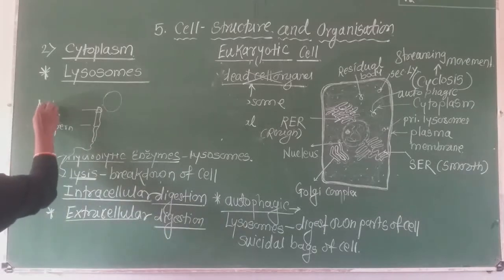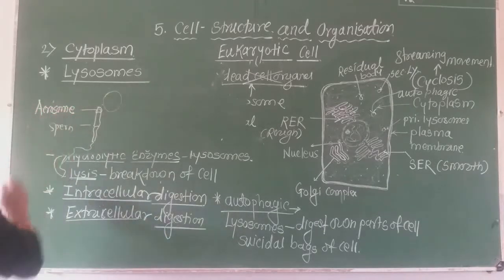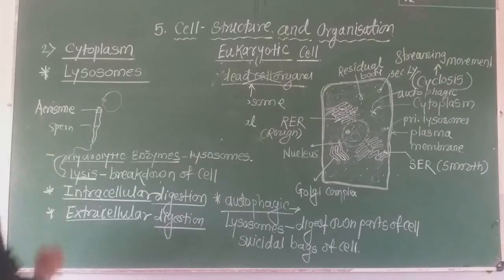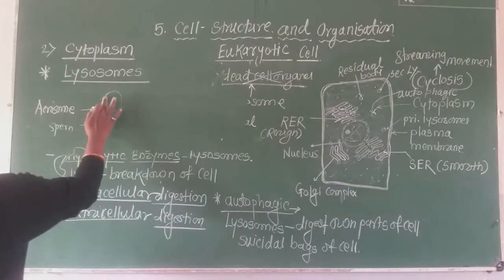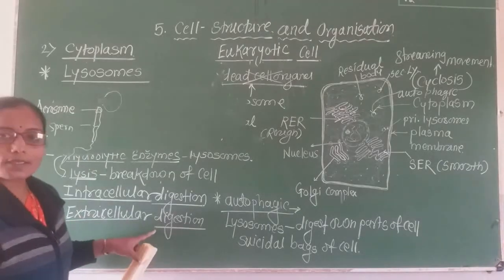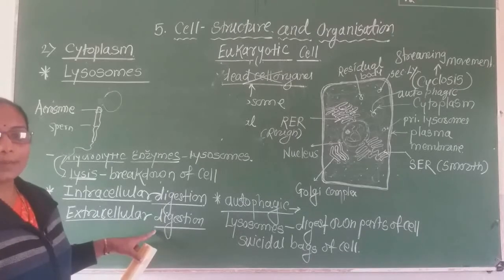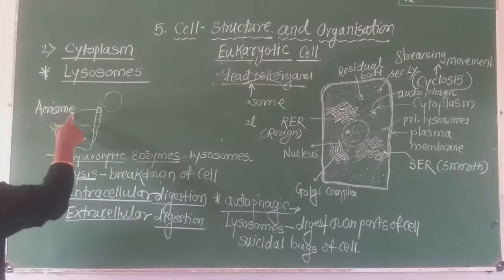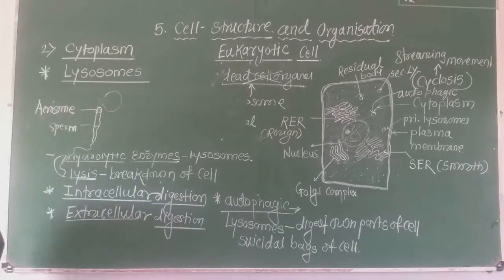This acrosome cap of the sperm consists of hydrolytic enzyme. These are released here, and this wall is digested. This type of digestion is called extracellular digestion. The example is release of hydrolytic enzyme by the acrosome of the human sperm, and this wall is digested. Such intracellular or extracellular digestions take place with the help of the lysosomes.